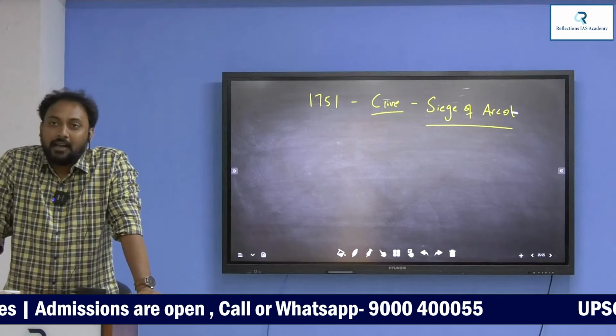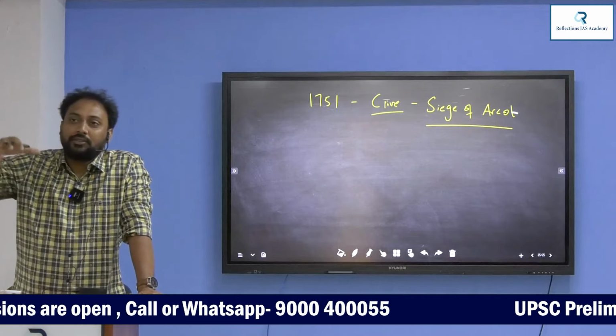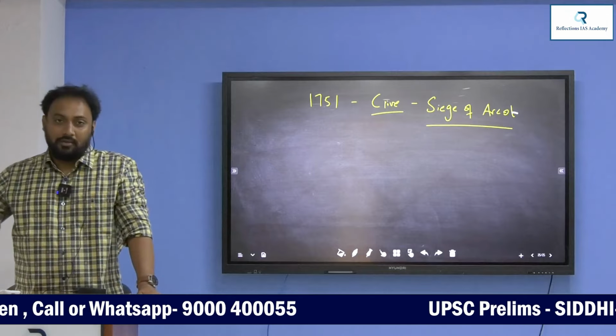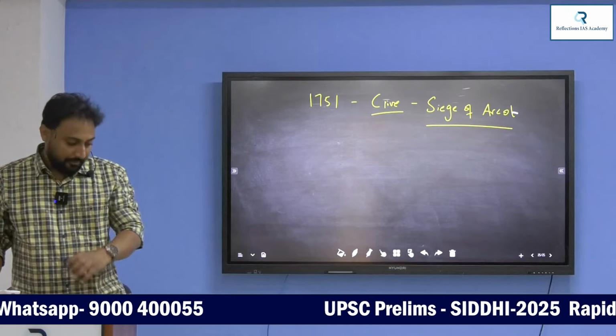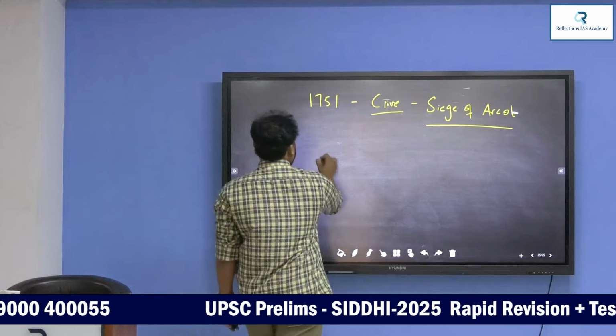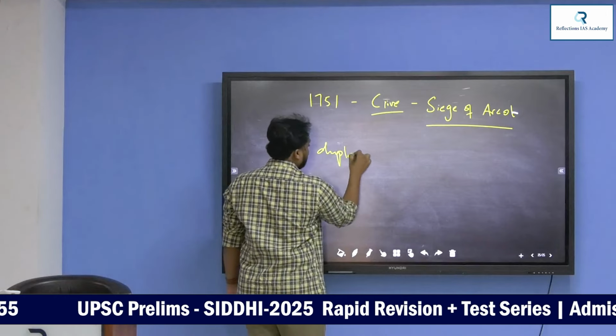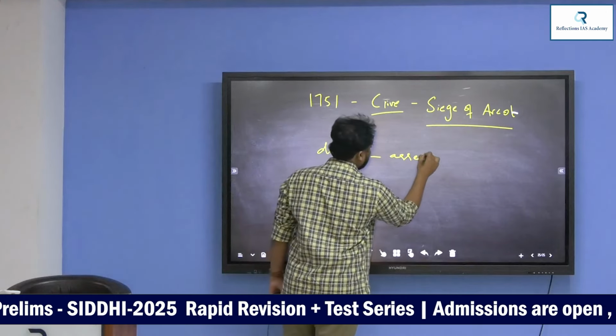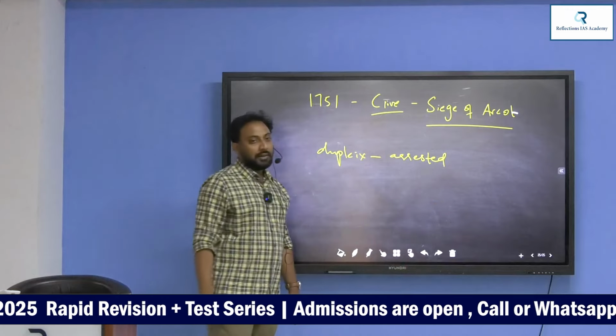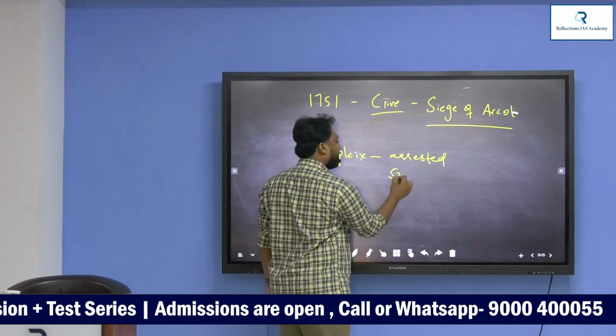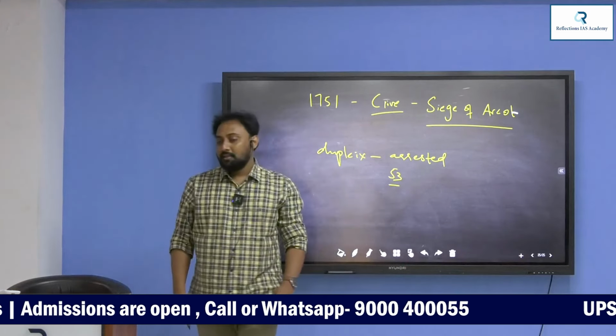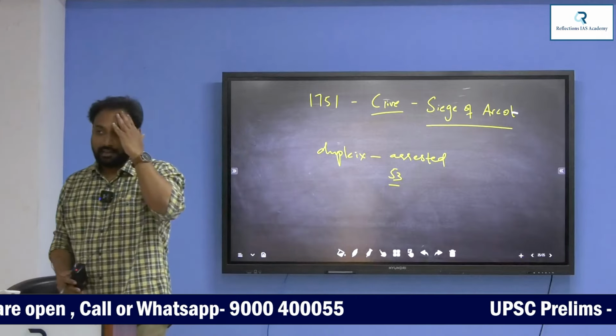Arcot was suddenly captured and the entire situation in the Carnatic kingdom was taken control of by him. Dupleix was arrested. Dupleix was arrested for how many days? You know, for 53 days. For 53 days, Dupleix was arrested by Clive.